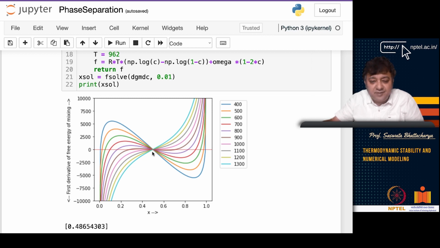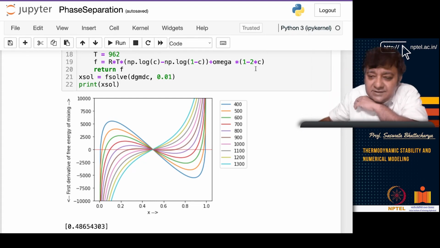This is the maximum point for the low temperatures. However, at high temperatures, this is the only point, right? This green line, which is drawn around say 1200 degrees Celsius, or this yellow line that you can see here, they have only one value. There is only one maximum value. So what you are trying to say is that if it is so, then it's a single homogeneous phase.